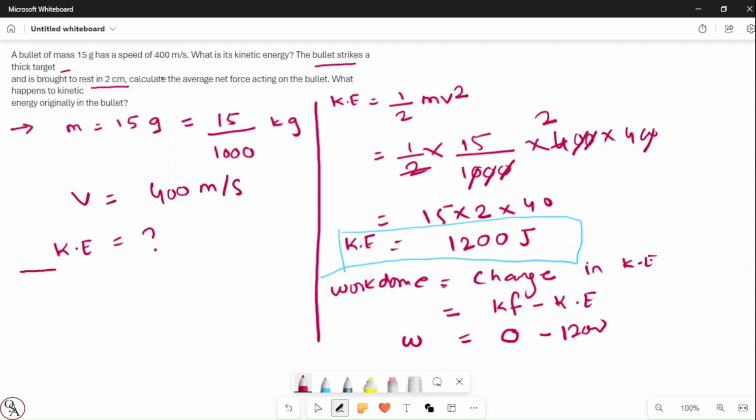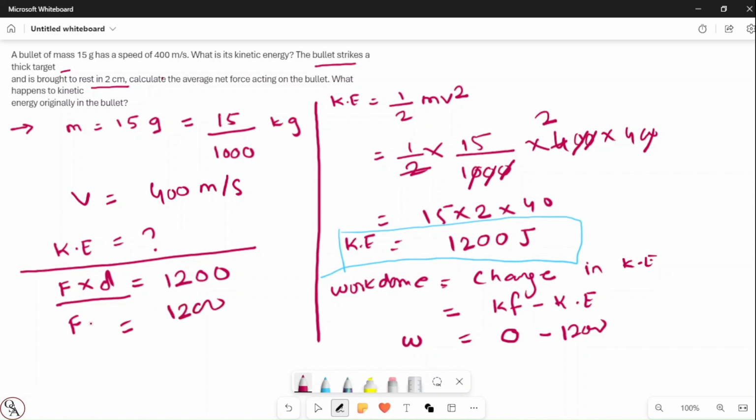Now, if you look at the formula to calculate the work done, there is a different formula: force into displacement, right? We can ignore the negative sign, so it becomes 1200. So force into displacement, where the distance is 2 centimeters, so 1200 into 2 centimeter, but this is in centimeter, so we have to convert into meter. So let me first erase this.